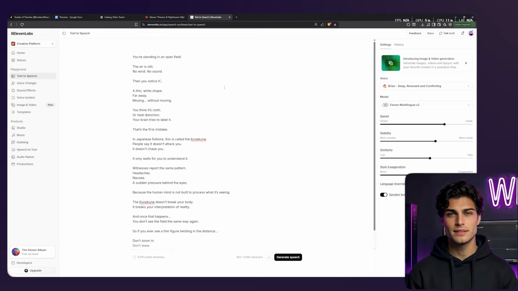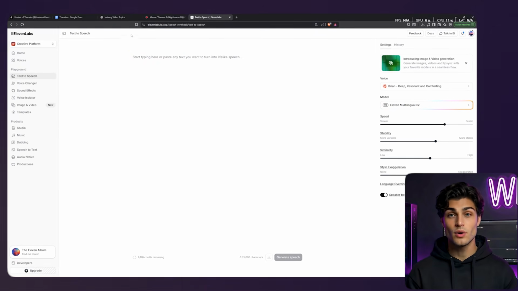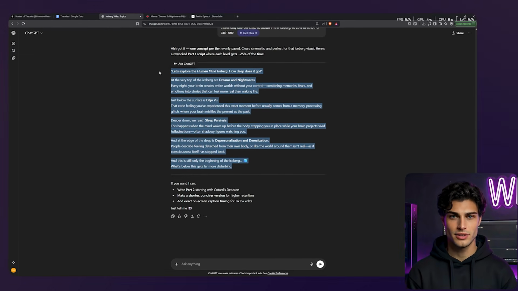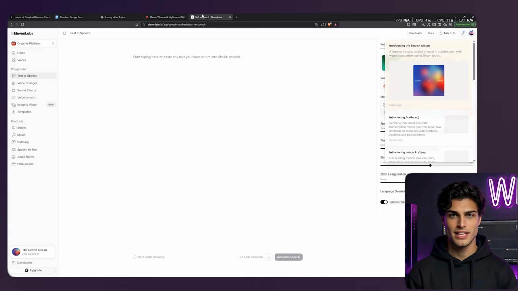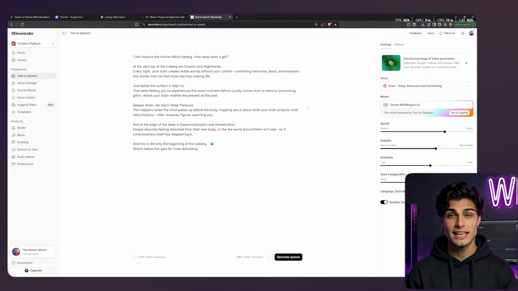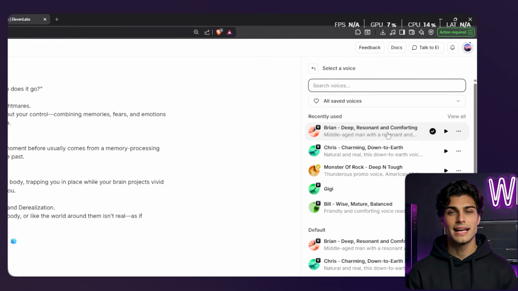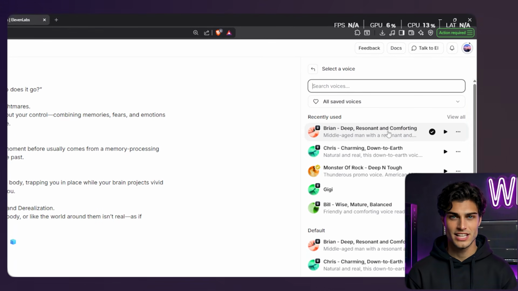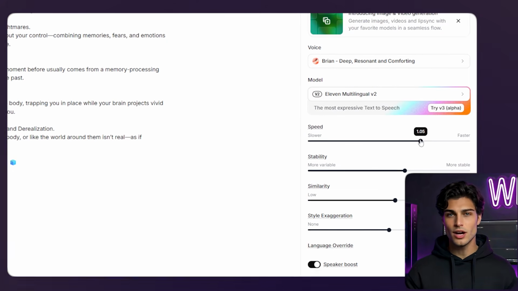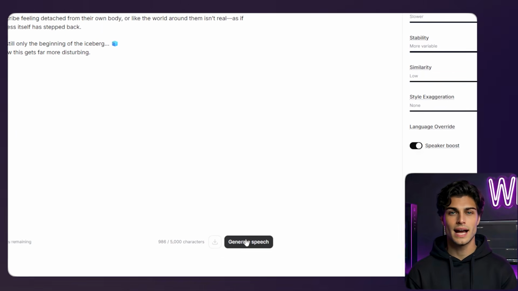Now, the voice. If you use the standard TikTok text-to-speech, you are dead on arrival. We need texture. We need depth. I'm using Elevenlabs. The link is in the Google Doc if you haven't signed up yet. I'm grabbing the script ChatGPT just wrote. I'm pasting it into Elevenlabs. For the voice, I'm using Brian. He has that deep, resonant, slightly documentary-style tone. It sounds authoritative. It sounds like he knows something you don't. I'm tweaking the stability a bit to make it flow naturally, and I'm hitting generate.